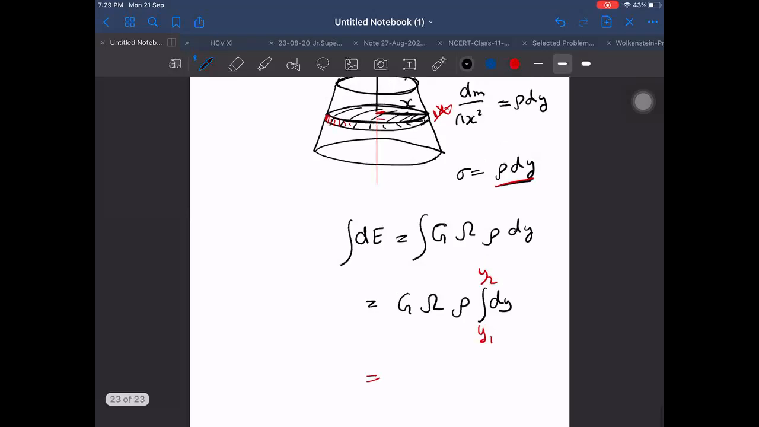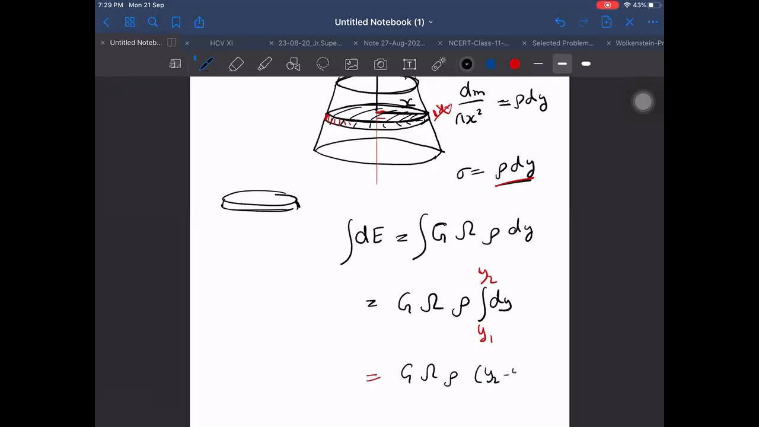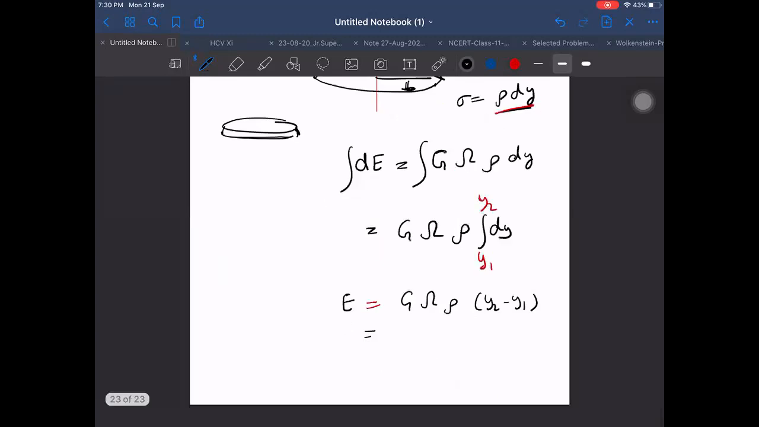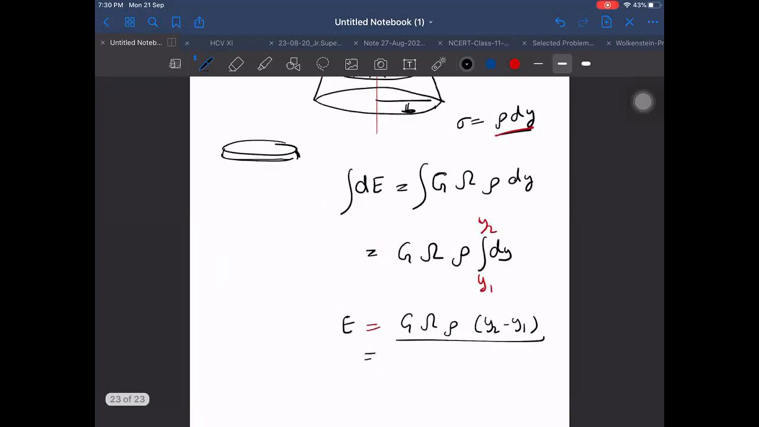The width of the disk will depend on the vertical height, not on the slant height. So the field is G into omega into rho into (y2 minus y1), the farthest y2 and the closest y1. That is the net field. And y2 minus y1 I can write in terms of A, B and theta, if they give us those. That is our choice, but for us this is good enough.